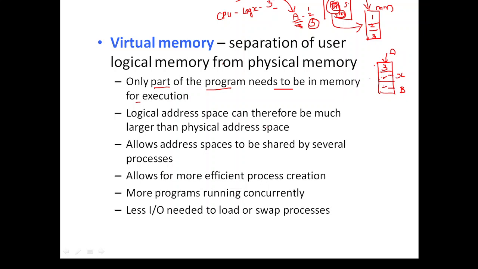Yeah, actually it's true. Why? Because previously we could store only the A process pages. Here we have stored the A process pages, X process pages and B process pages. So the degree of multi-programming is going to be very, very high when we talk about virtual memory. So it allows more efficient process creation. So a number of processes can be accommodated onto the main memory. So less IO is needed to load or swap processes.